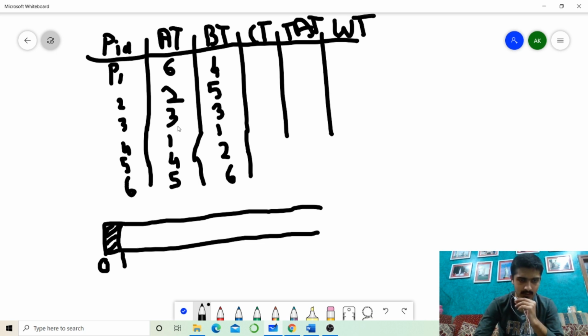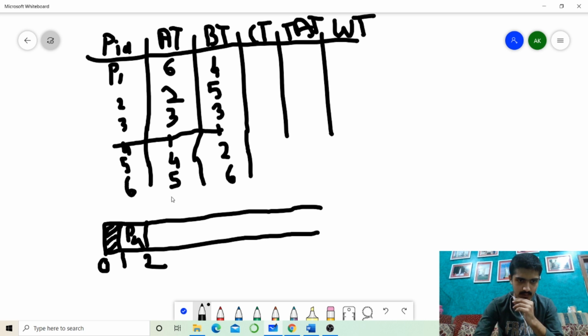Now at time interval 1 we just have one process, so we don't have a lot of options, so we need to choose this process P4. This is non-preemptive, as I told you earlier, so it will run completely and utilize one time unit, as its burst time is 1, so it will run from 1 to 2. So this will be P4. After you have done, just strike it out so that it becomes easy for you.